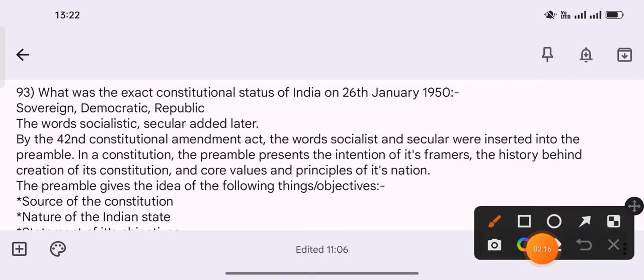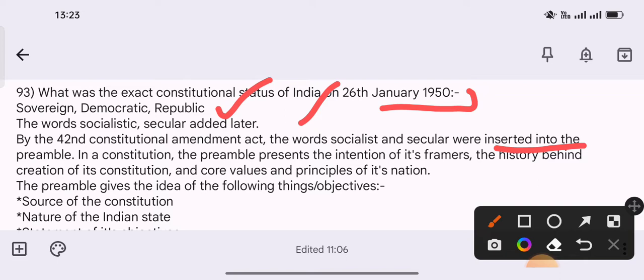93rd question. What was the exact constitutional status of India on 26th January 1950? So the exact constitutional status of India on 26th January 1950 is sovereign democratic republic. So the words socialistic, secular has been added later. By the 42nd Constitutional Amendment Act, the word socialist and secular were inserted into the preamble,